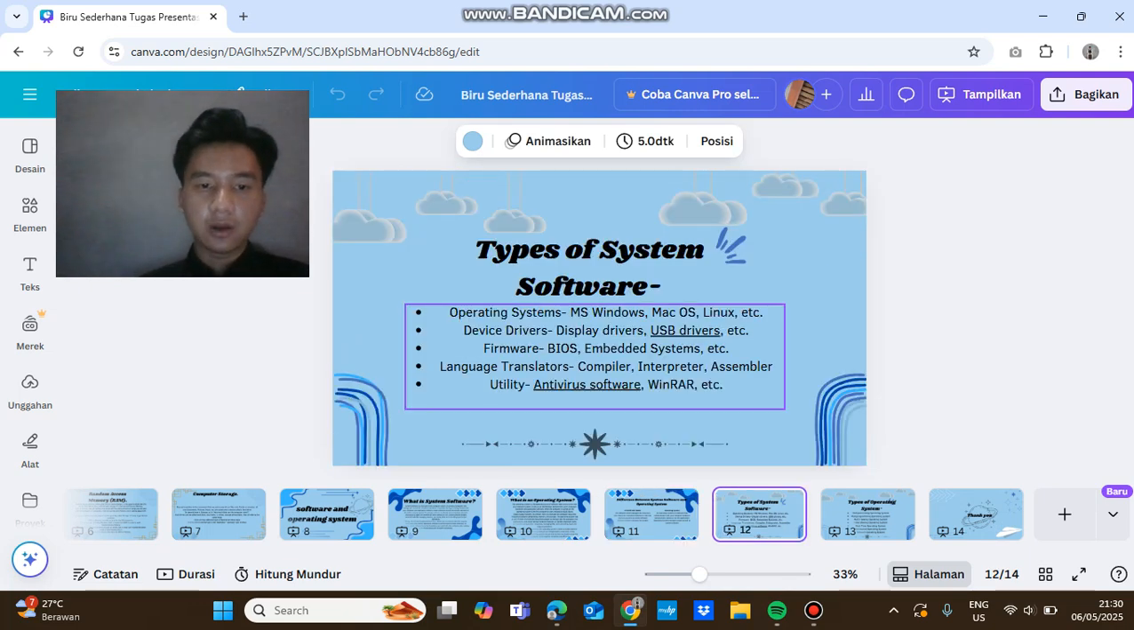Types of system software: operating systems such as Windows, Mac OS, Linux; device drivers such as display drivers, USB drivers; firmware such as BIOS, embedded systems; language translators such as compiler, interpreter, assembler; and utilities such as antivirus software, WinRAR.